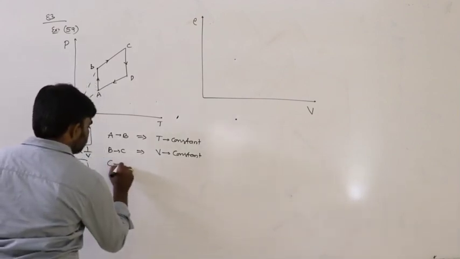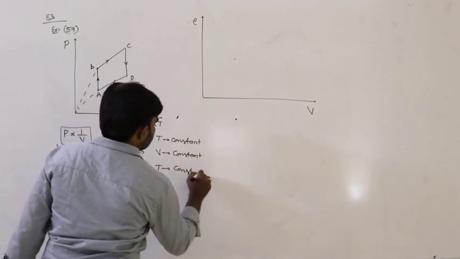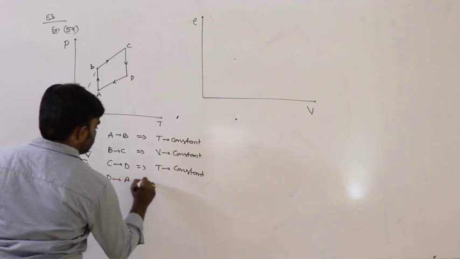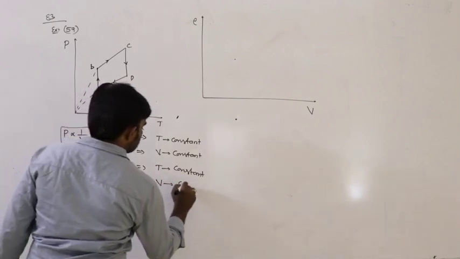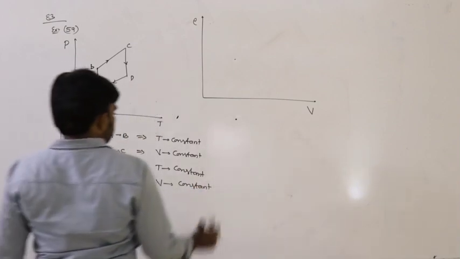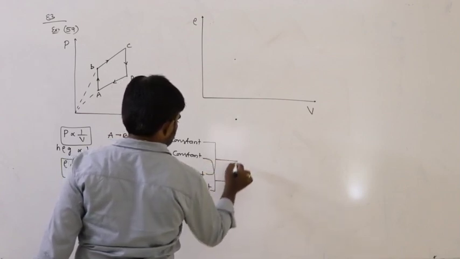Then C to D, again temperature remains constant. Again D to A, volume remains constant. So here two temperatures remain constant and two volumes remain constant.